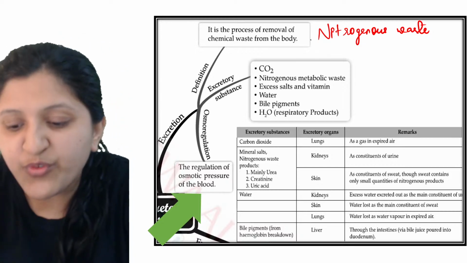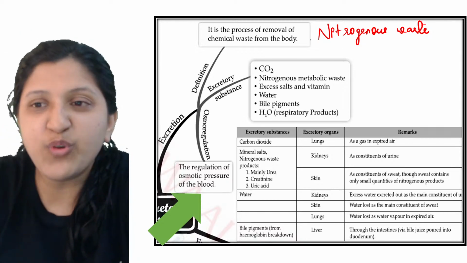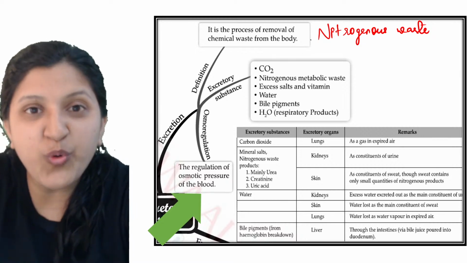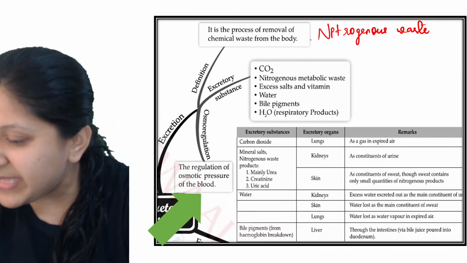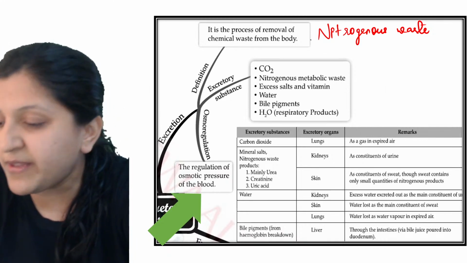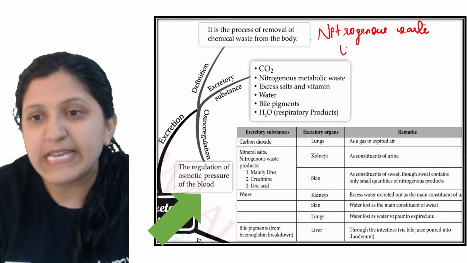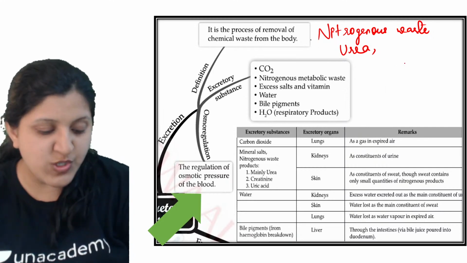So this is the removal of harmful waste. What are those harmful or nitrogenous wastes? I'm just asking what we call them. There are three of them. Yes, very good, urea is one. Basically urea removal is done.